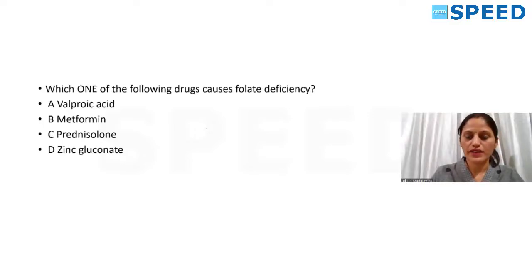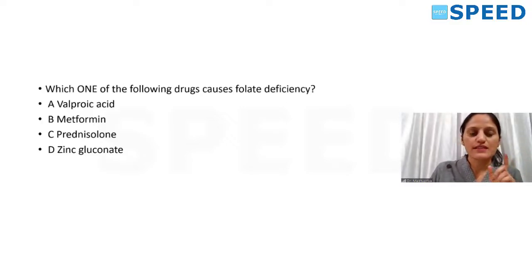When it comes to folate deficiency, I told you the drugs you have to remember are methotrexate, pyrimethamine, trimethoprim, and 6-mercaptopurine, those anti-cancer drugs. Along with that, you have to remember barbiturates and anticonvulsants. Amongst these drugs, we don't know the exact mechanism of action of barbiturates and anticonvulsant drugs. You should remember that key point.